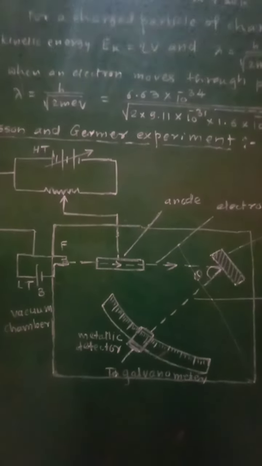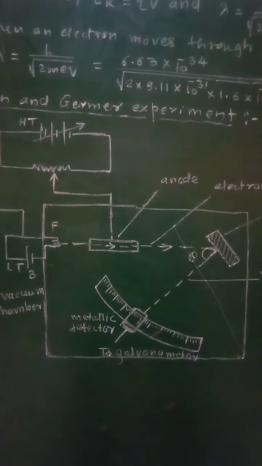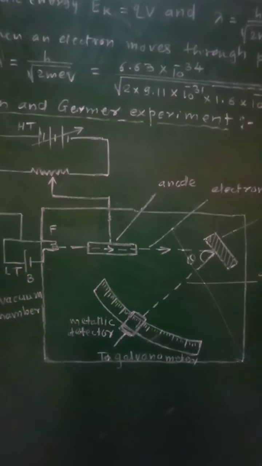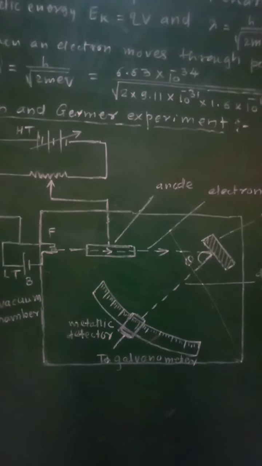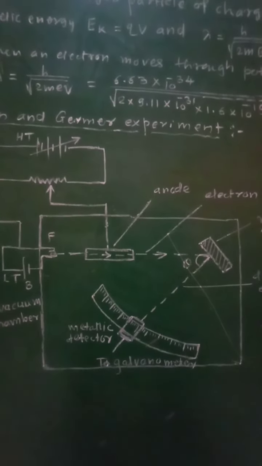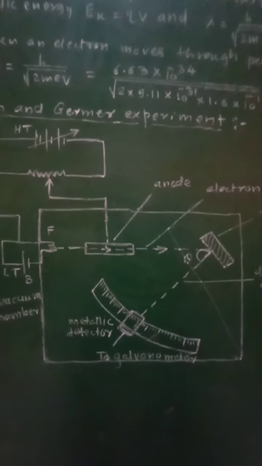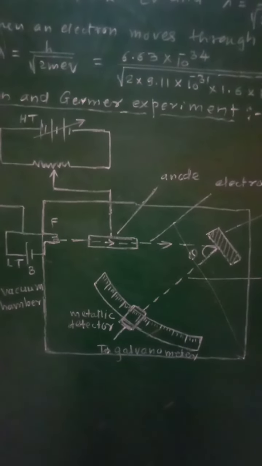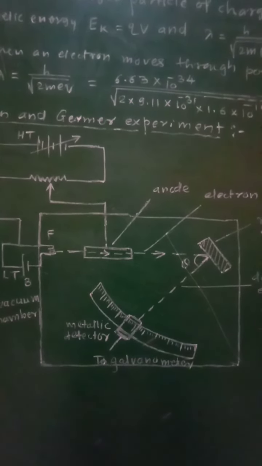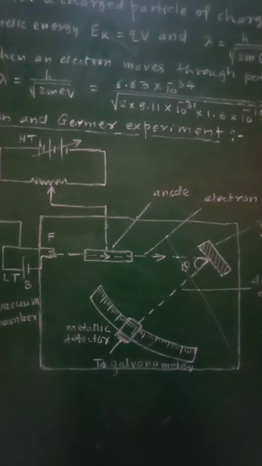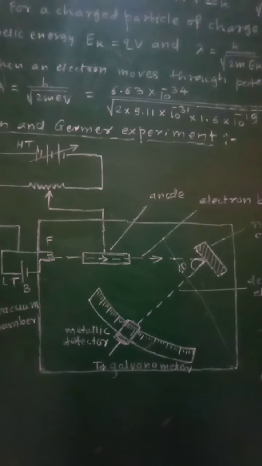Now in this Davison and Germer experiment, Davison and Germer varied the accelerating potential from 44 volt to 68 volt, and they observed the peak in the intensity of scattered electrons at scattering angle 50 degree and potential of 54 volt.